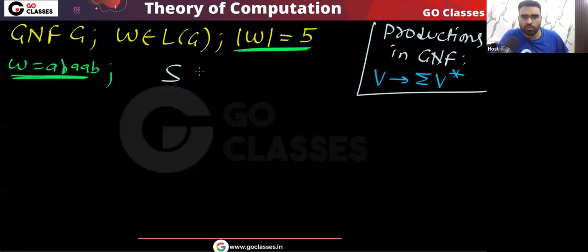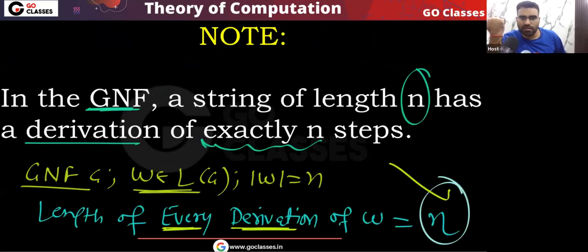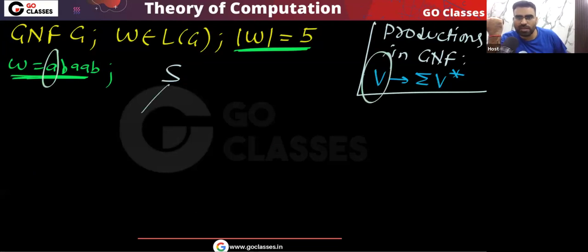Now you will start from the start variable. Can you guarantee that this start variable will give you one terminal symbol? Tell me, can you guarantee this? Yes, of course. We have already seen this: every variable will give you one terminal symbol.